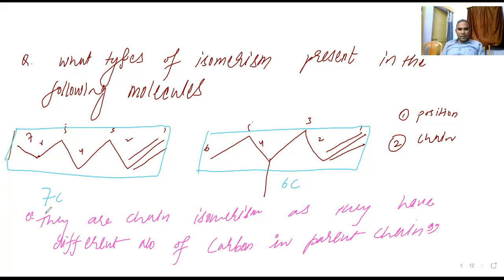Here there are 7 carbons, here 6 carbons. But the methyl group position is not different; here no methyl group, here a methyl group. So we can't say position. The only difference is the number of carbon in the parent chain, so that is chain isomerism. Clear? Yes, sir. Let me give you one more example.